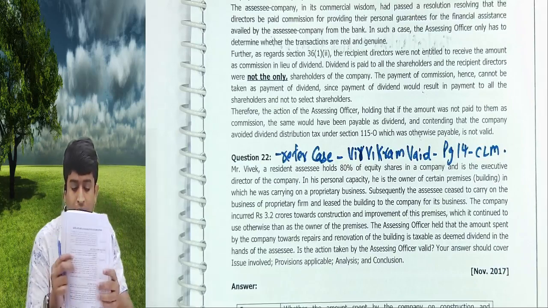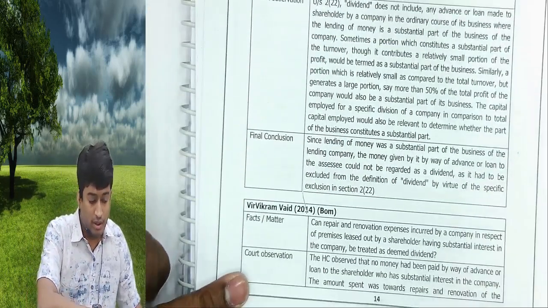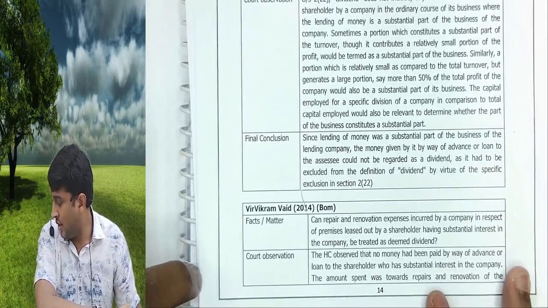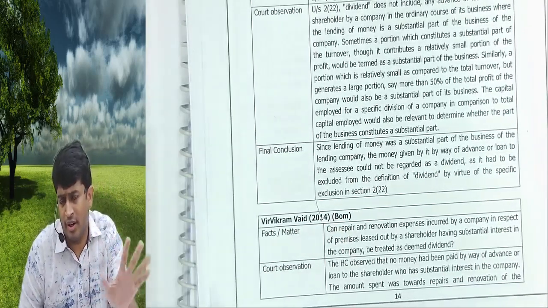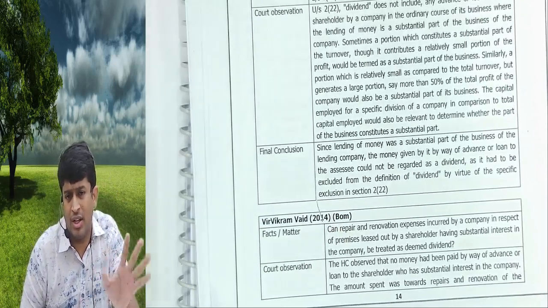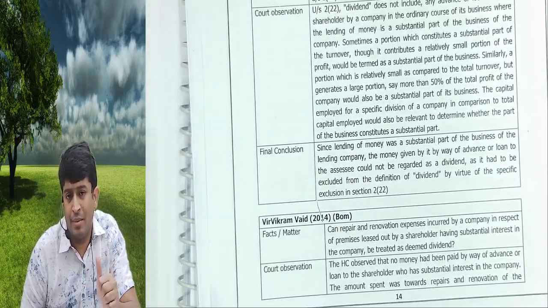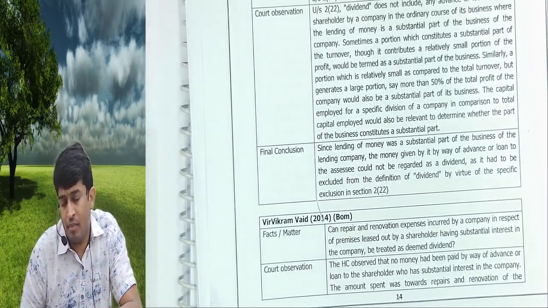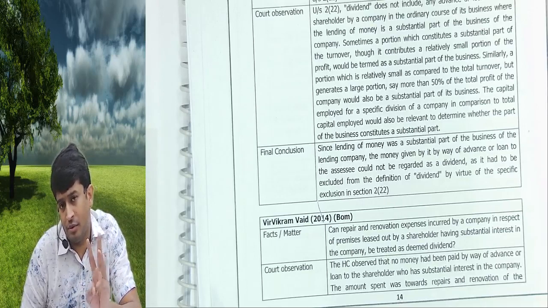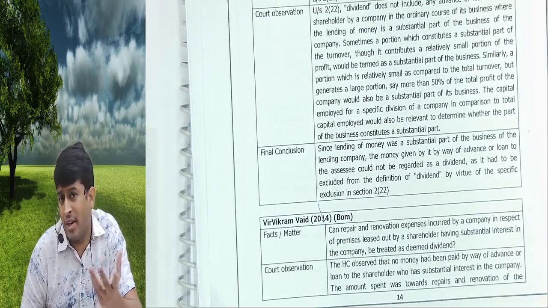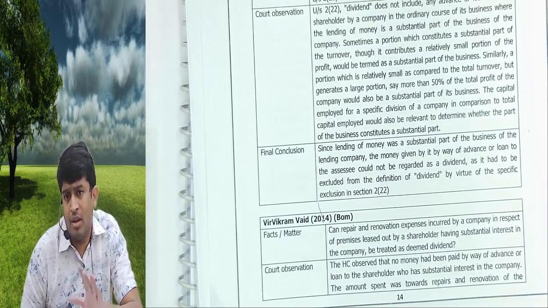Let us go to that particular case law here. This is page 14 down, Vir Vikram Ved. Here, listen to what happened, then you can note it. Read the case law. Read the question and answer also given. I am a shareholder. I have a 3-floor building. I have given it to the company on rent. Super. Company is paying rent to me. No problem. The company wants to expand the business.